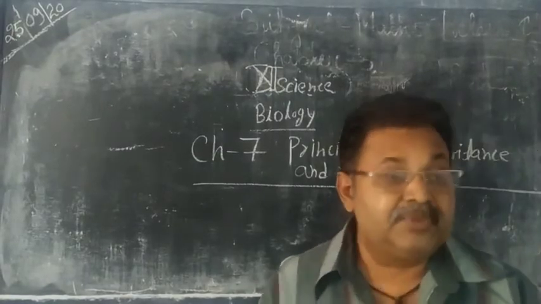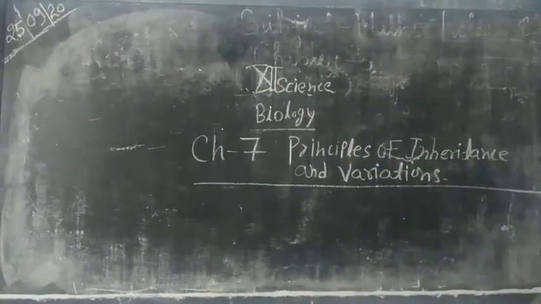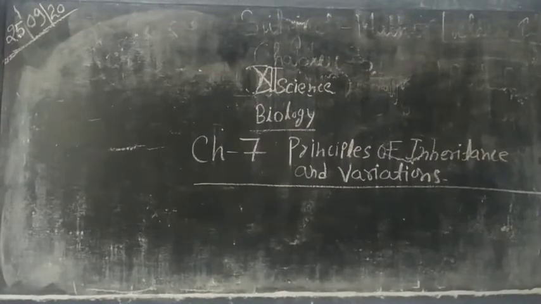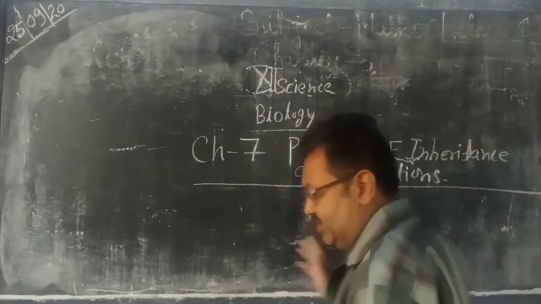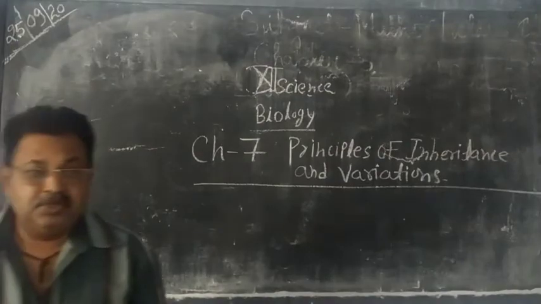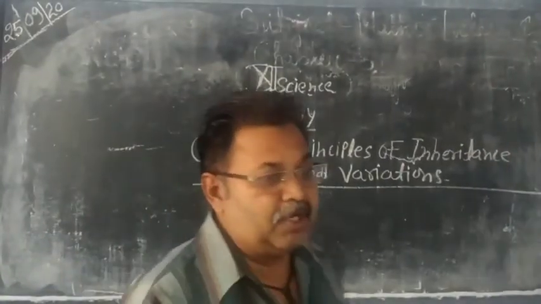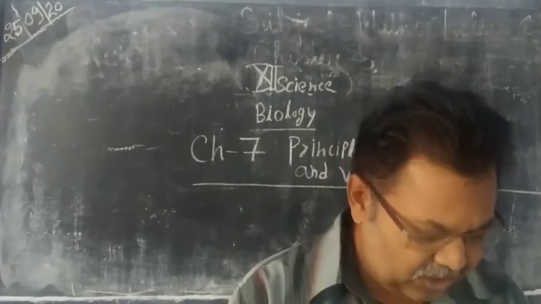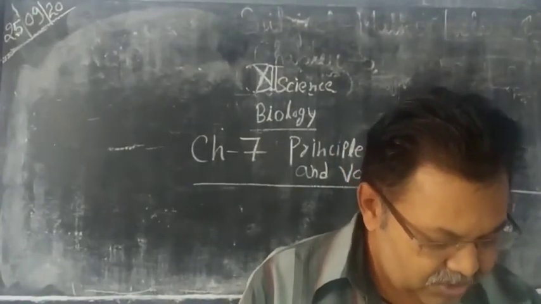Variations are responsible for the change in our offspring, and if variation does not take place, then new varieties or new species are not created. So variation is the most important thing in our genetic features or change in our characters.